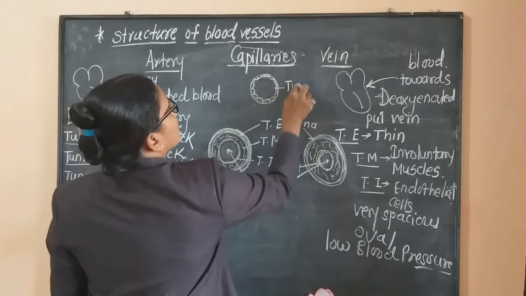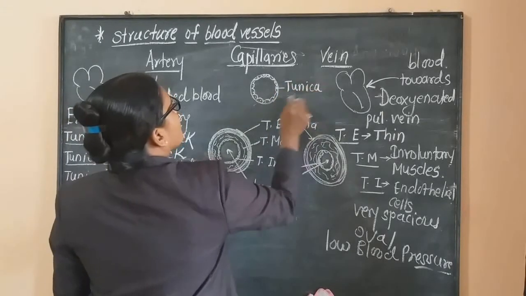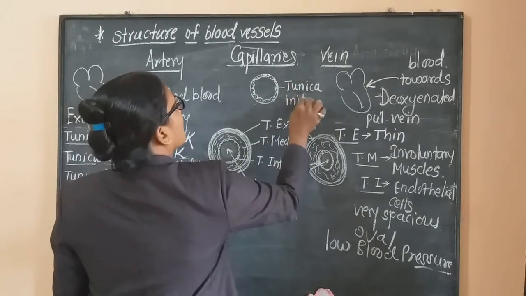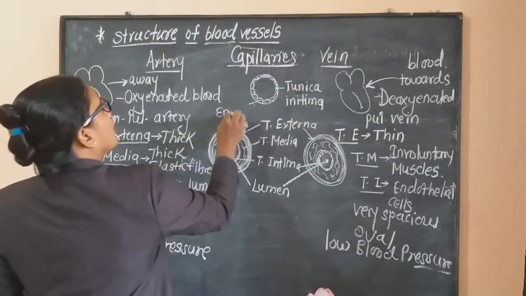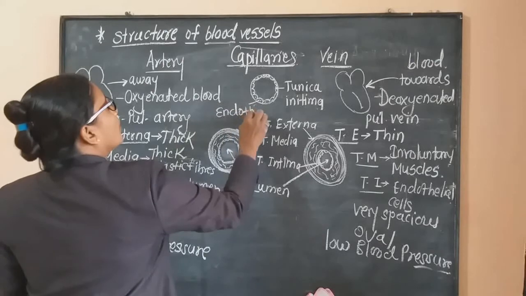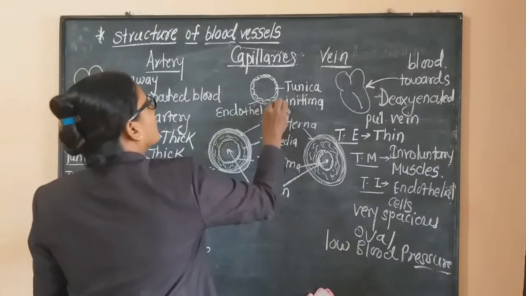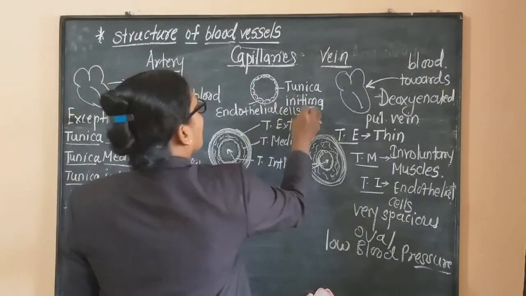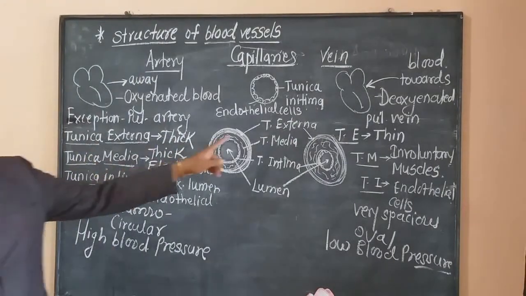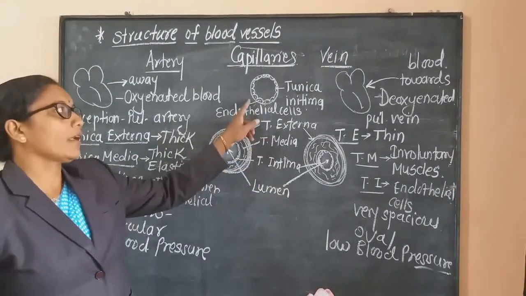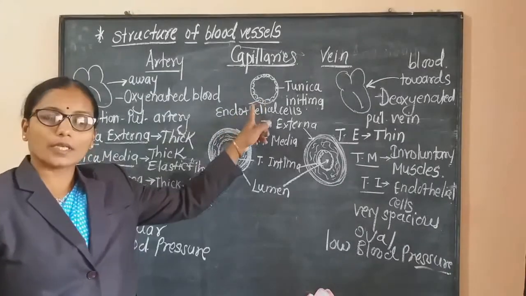Only the innermost layer is present, called tunica intima, and it is lined by a single layer of endothelial cells. Tunica externa and tunica media are absent in case of the capillaries.